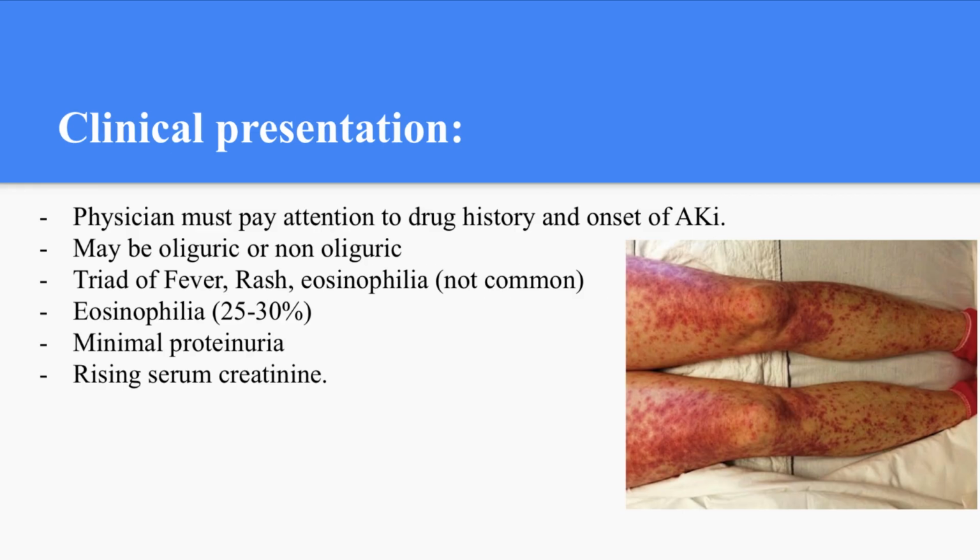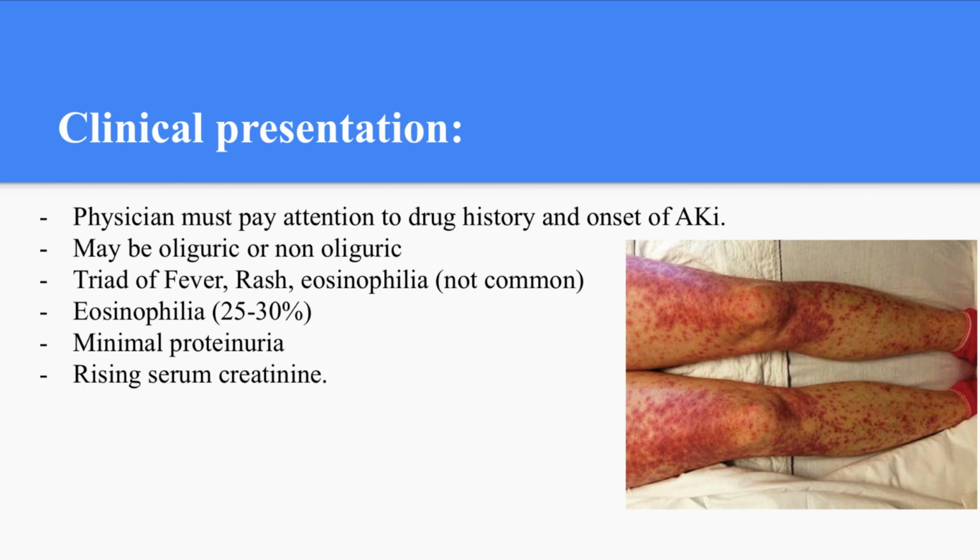How can the patient present with acute interstitial nephritis to ICU? Firstly, the physician must pay attention to drug history and never forget that there is a latent period, maybe up to several weeks. And the patient may be oliguric or non-oliguric. There is the triad of fever, rash, and eosinophilia, but it's not very common. It's present in only around 10 to 20% of cases, and there is minimal proteinuria. And also, we are sure there is rising serum creatinine.